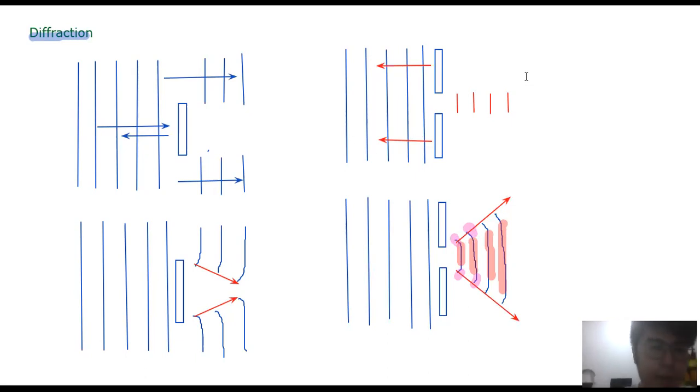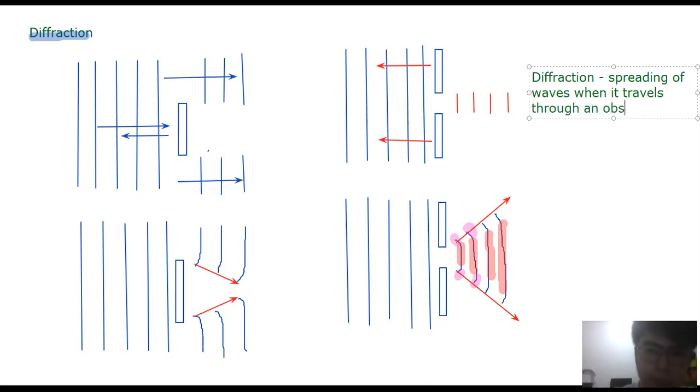So if you look at these two diagrams, this is two scenarios where the diffraction can happen. So diffraction is nothing but the spreading of waves when it travels through an obstacle, 它可以是 obstacle or an opening.